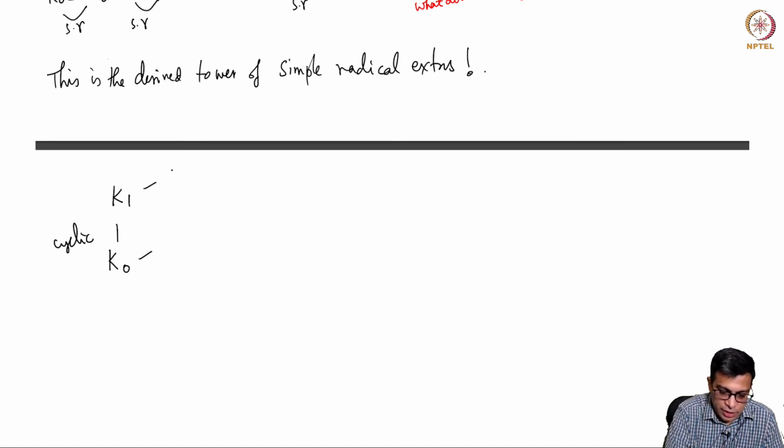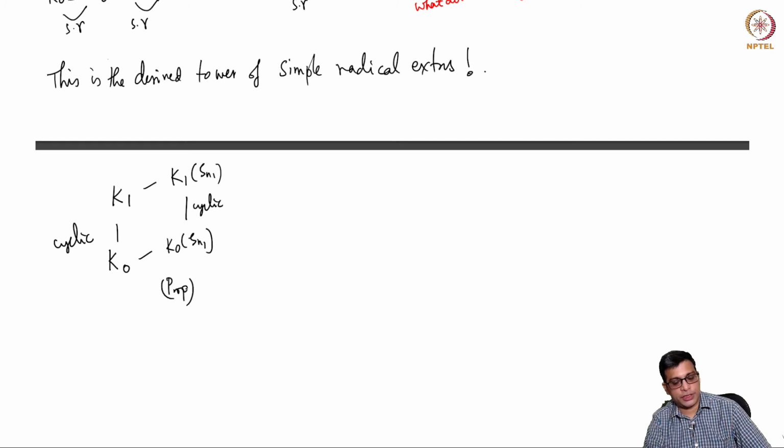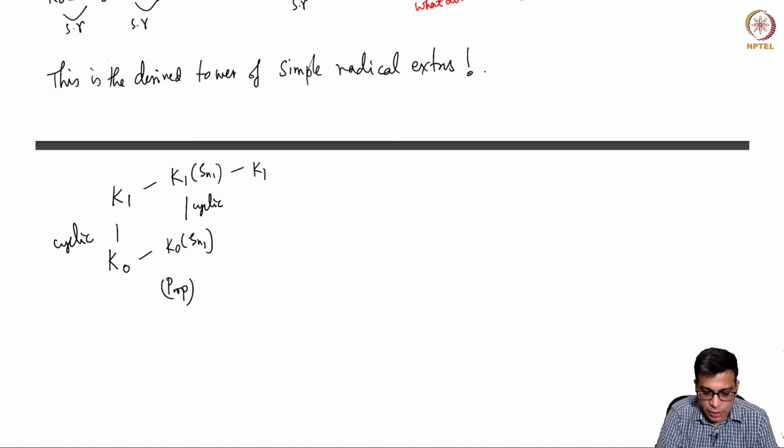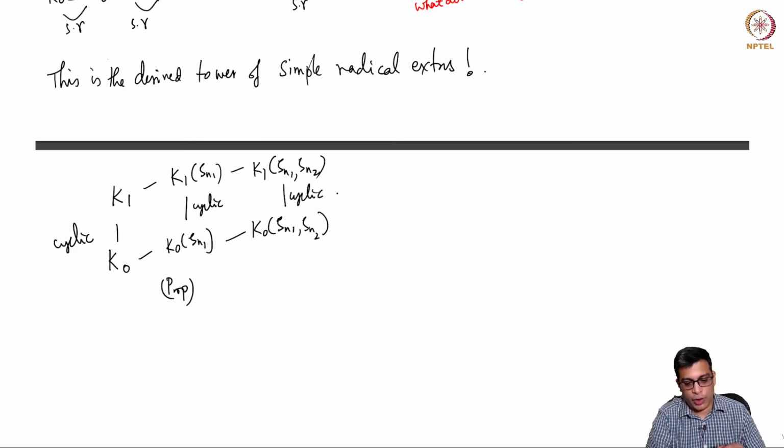Basically I will argue just for complete clarity. This is cyclic by the proposition, right? Remember the proposition we proved. If you have a cyclic extension, you attach something, it will remain cyclic. And you attach one more. This is also cyclic, because you apply the proposition.